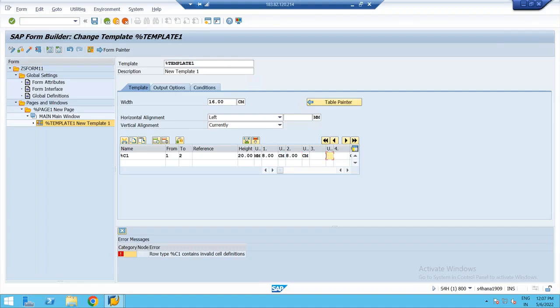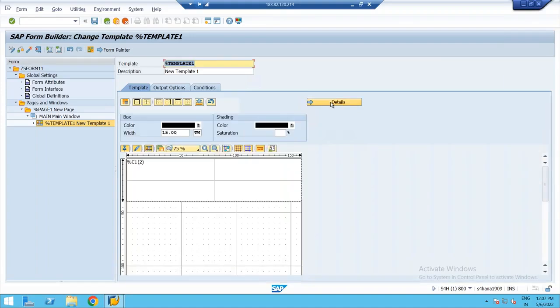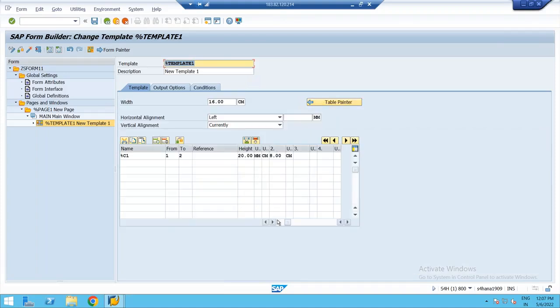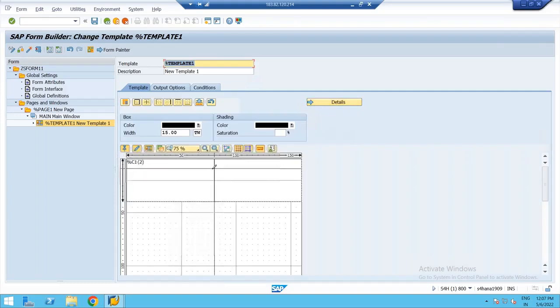Okay, let me remove this centimeter. Yeah, done. Okay, so I got 8. So if I go to details, done. Okay, so I removed that. So what I did here, in each row I want 2 cells. How much width I'm using? 8 centimeter. Earlier I gave 4 cells, that's why I got 4 cells. Okay, right. So by default it is 1 to 1. I made it as 1 to 2, and I give 8 centimeter. Done. So if I go back to table painter, we can observe here.